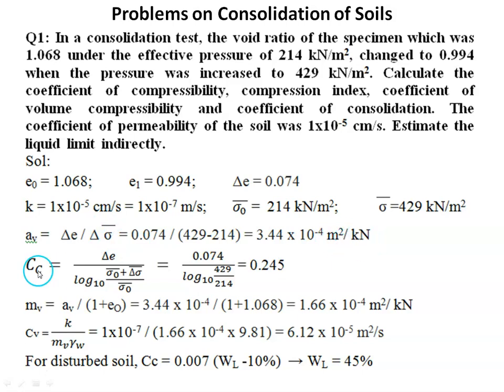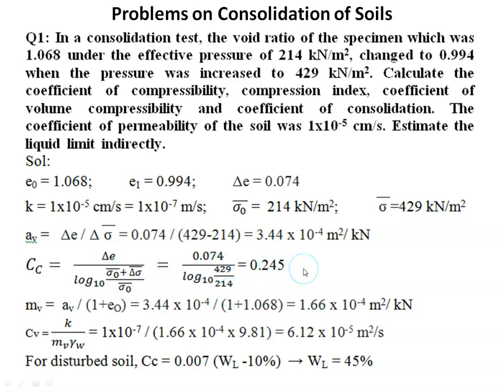Then it is also asked to find the compression index. We know that compression index equals delta e by log to the base 10 of (sigma naught dash plus delta sigma dash) divided by sigma naught dash. So delta e is 0.074 divided by log to the base 10. This sigma naught dash plus delta sigma dash is nothing but final stress: initial stress plus increase in stress is final stress, divided by initial stress. We can find the compression index.